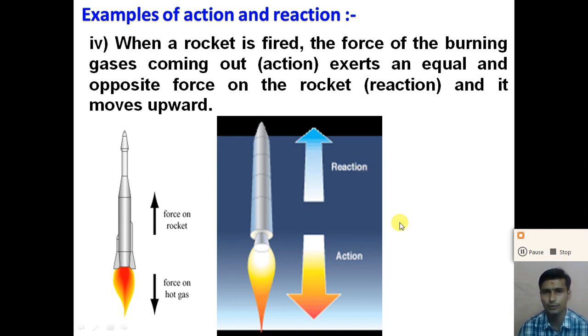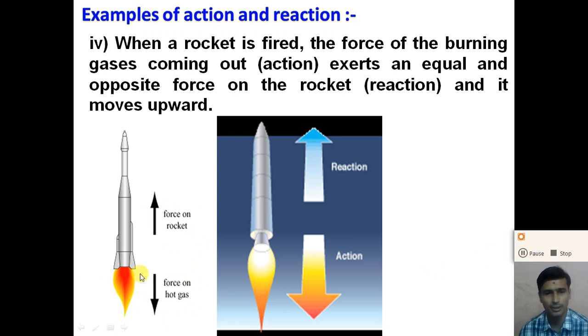So the force of the burning gas coming out is considered an action force, and the same amount of force is exerted on the rocket by the burning gas, that is considered a reaction force.